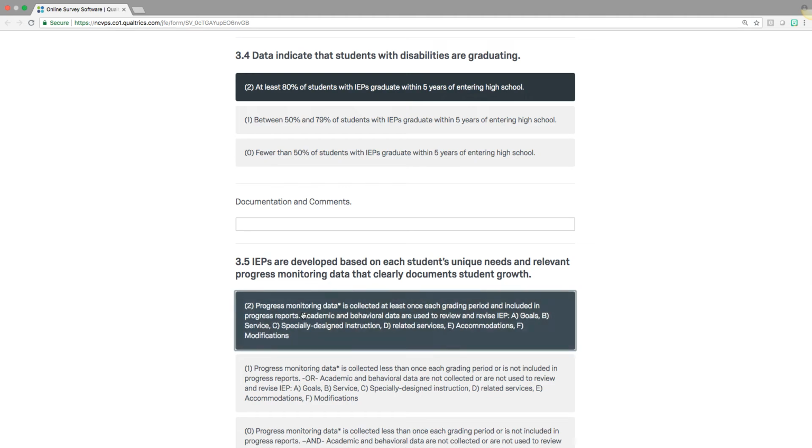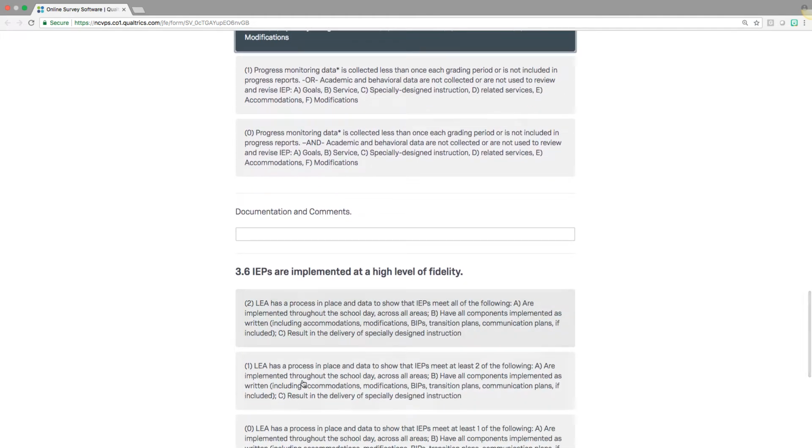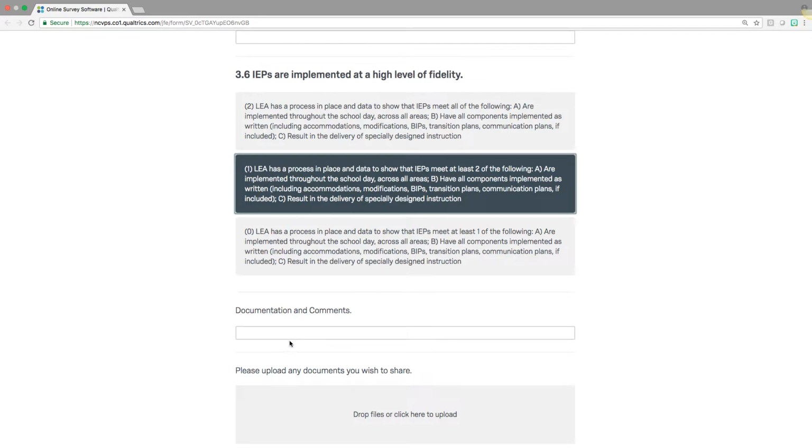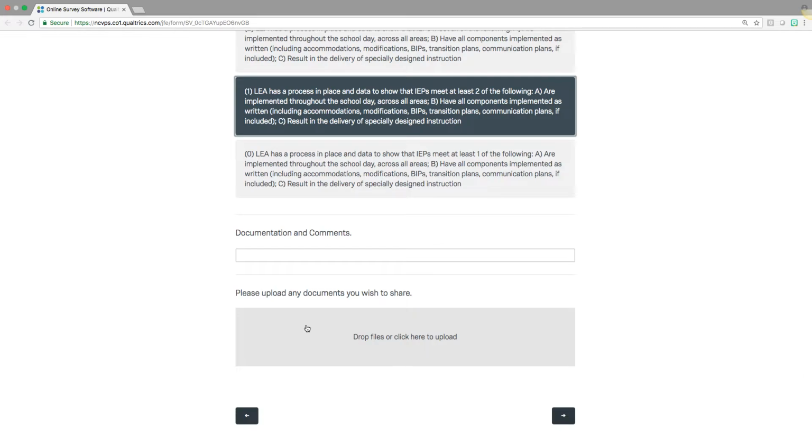In the past, people have also linked to various artifacts, various data sources that they've had available to them. You can still feel free to do that. You can provide a hyperlink or a link directly within the documentation and comments section. This also supports document upload. So if you do wish to upload any artifacts to be submitted along with this tool, you can simply do that here.